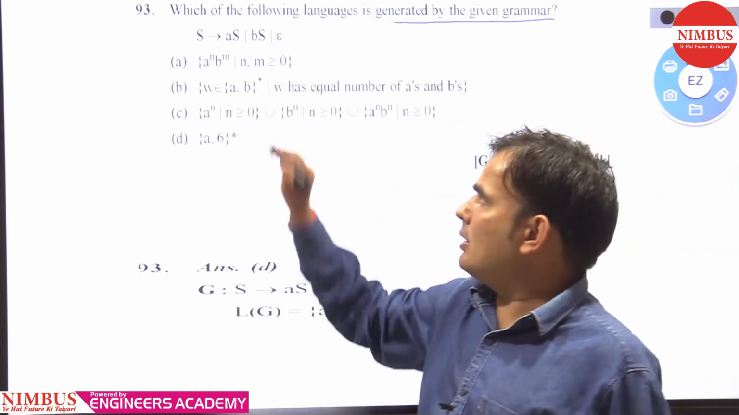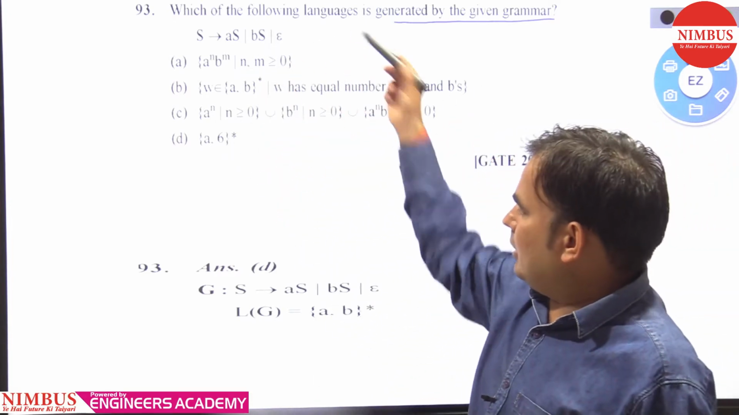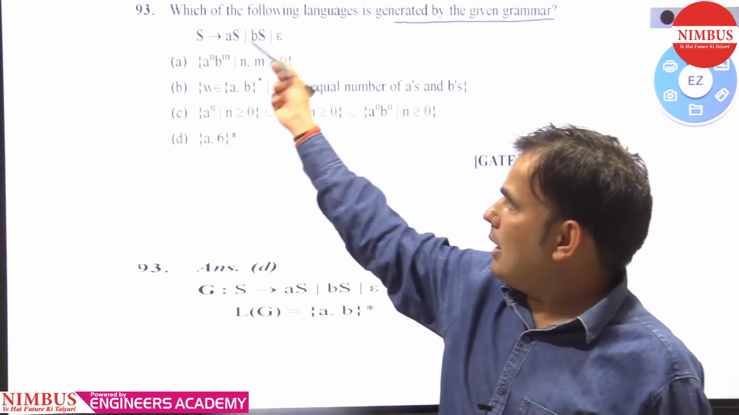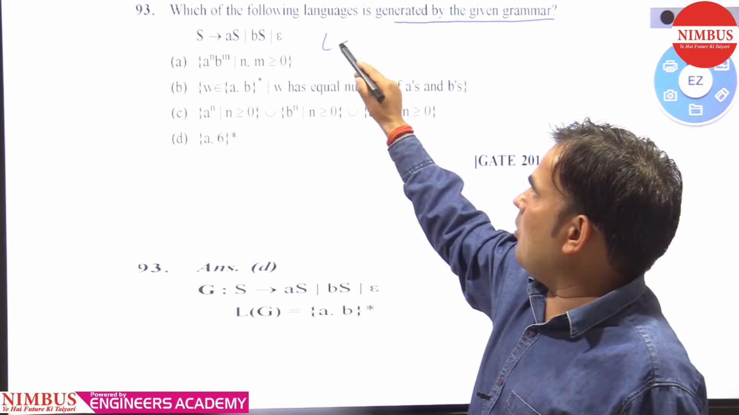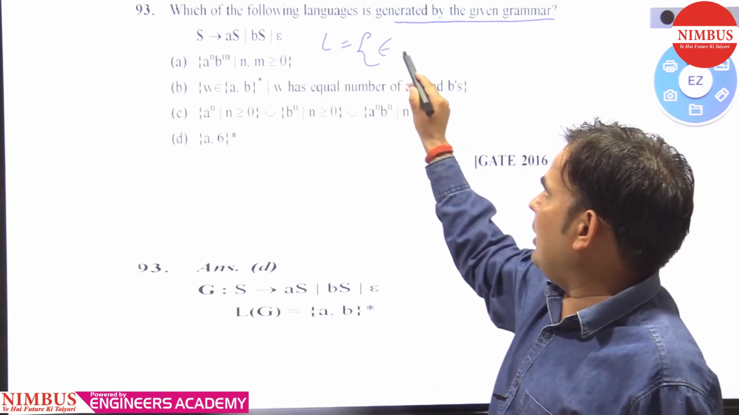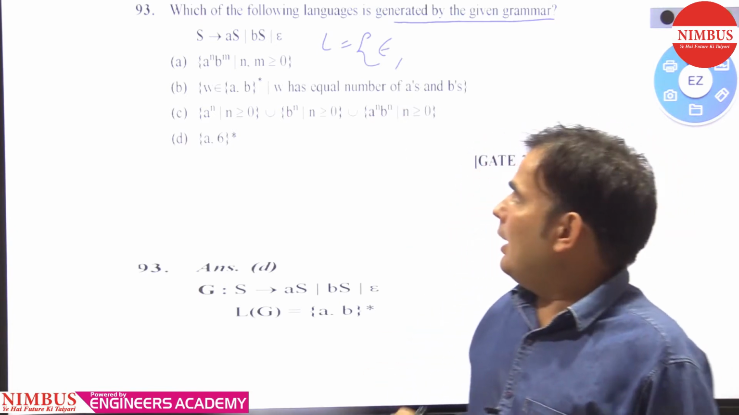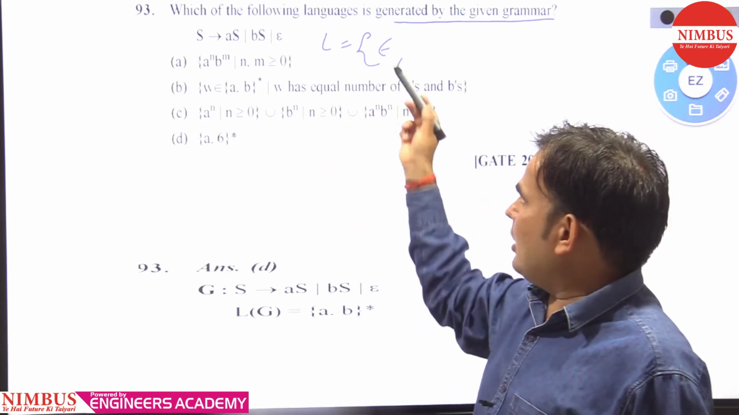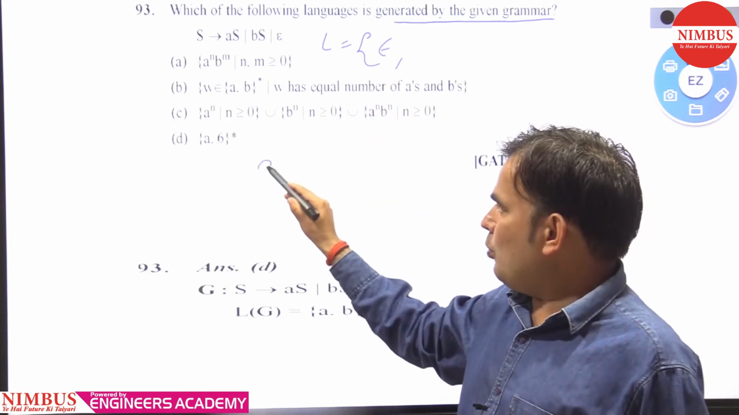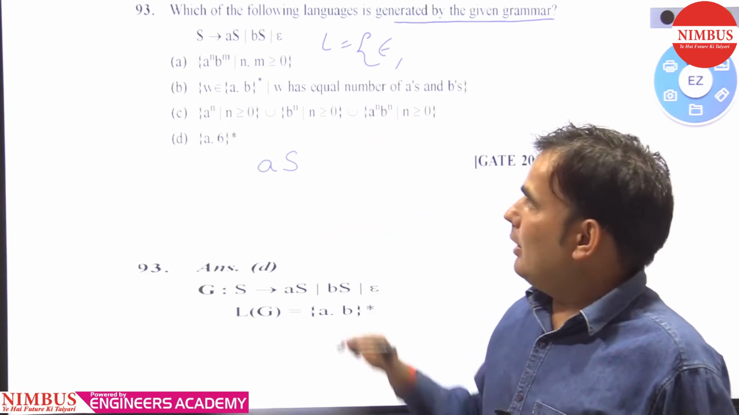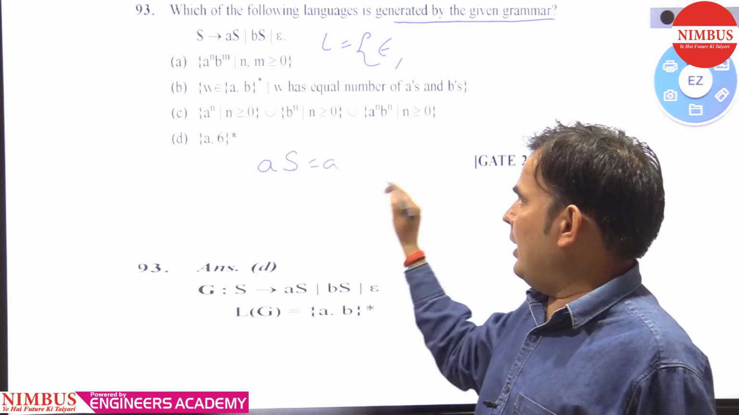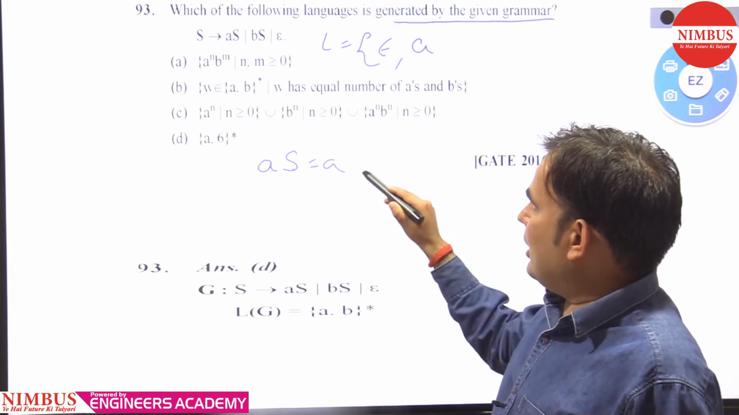So the grammar is this. Let's try to see which language this grammar is generating. So L equals what? It contains the minimum string epsilon in its language set. And what is the other string that its language set contains? If you take AS, then you can replace this S by epsilon. So what will you get? A. So A is also in the language set.